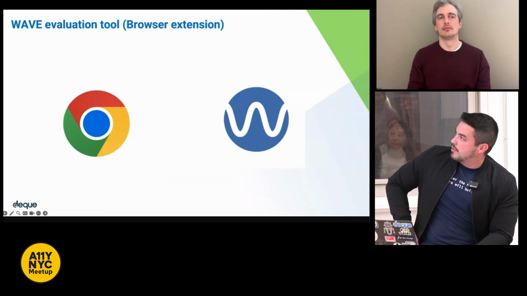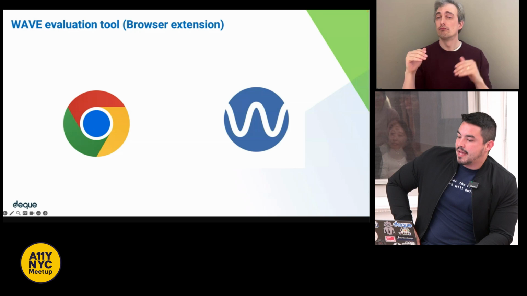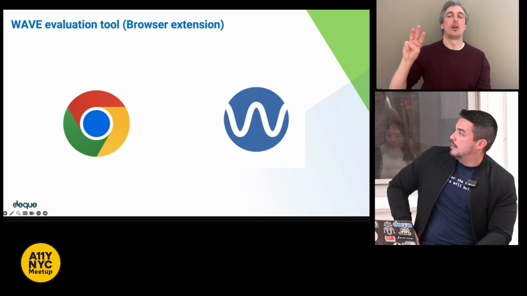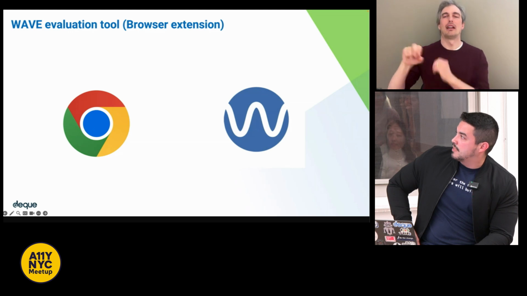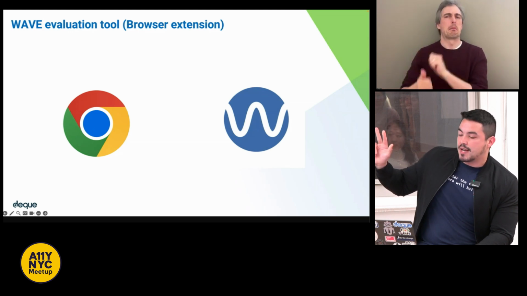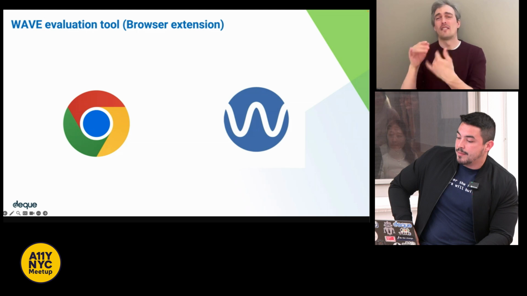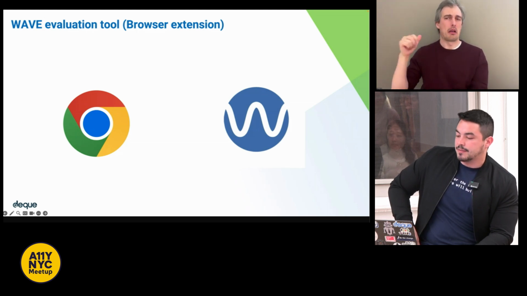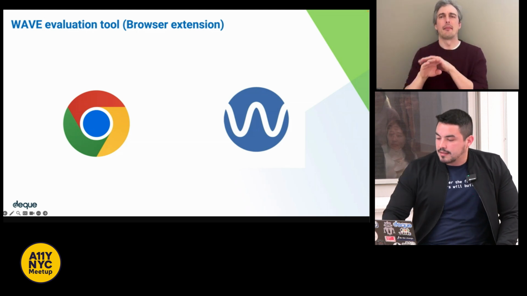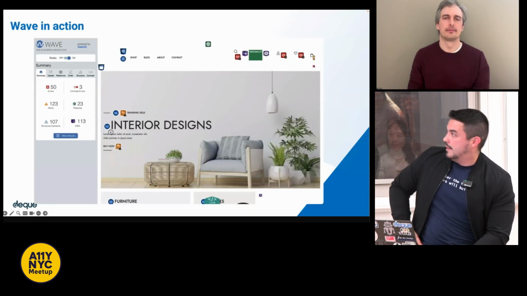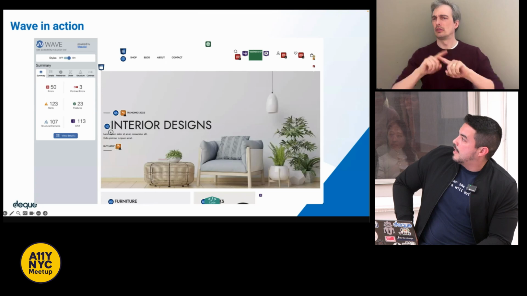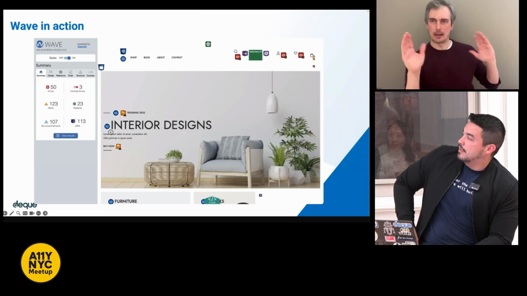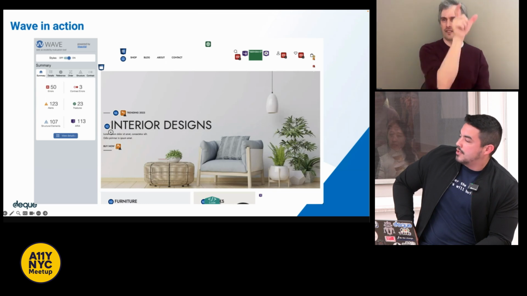The next tool we will consider is the WebAIM Wave browser extension. This browser extension can be downloaded on most of the major browsers, such as Chrome, Firefox, and Edge. It's a free, powerful tool to also help identify accessibility issues. So let's see how it differs briefly from Lighthouse. As you see, on the left side is the console, and on the right side is the page that you just tested.